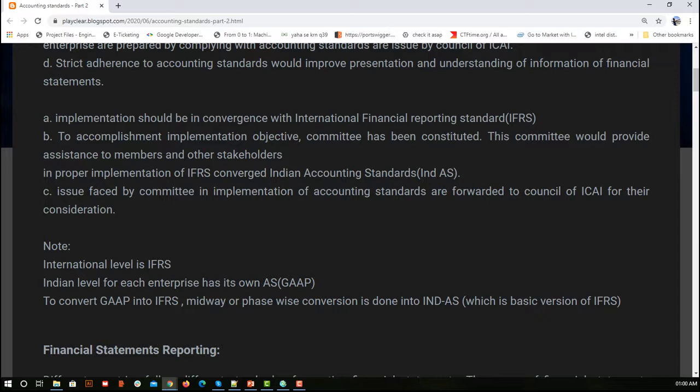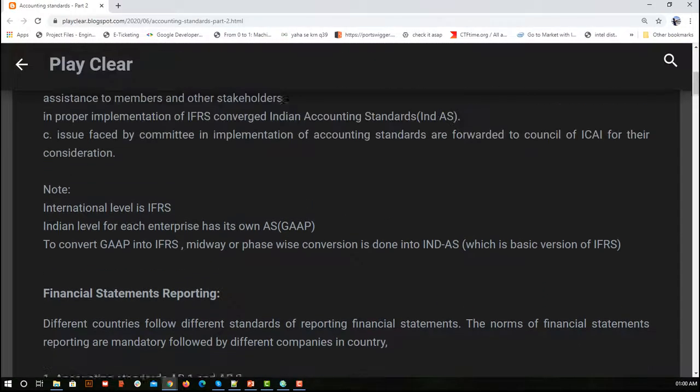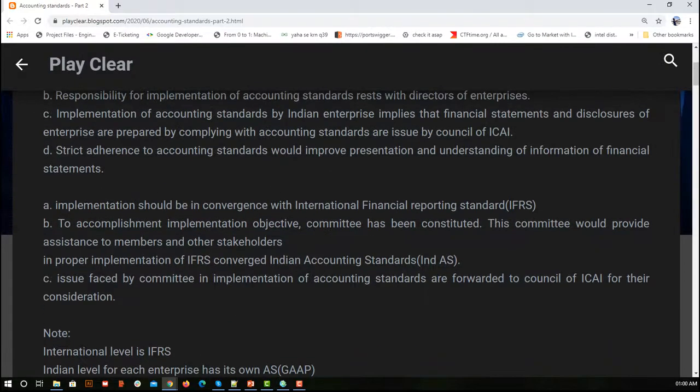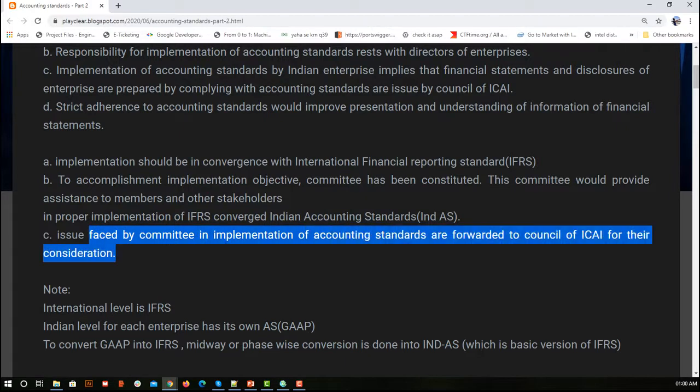The next thing is, to accomplish the implementation objective, a committee has been constituted. Our organization has an auditor. The management and auditor will make sure that whatever financial statement we are preparing is in compliance with the accounting standards. If the management and even the auditor are not sure about some queries, they will meet a committee which is specially meant for encouraging corporates to follow the accounting standards. People having any kind of queries will meet this committee.